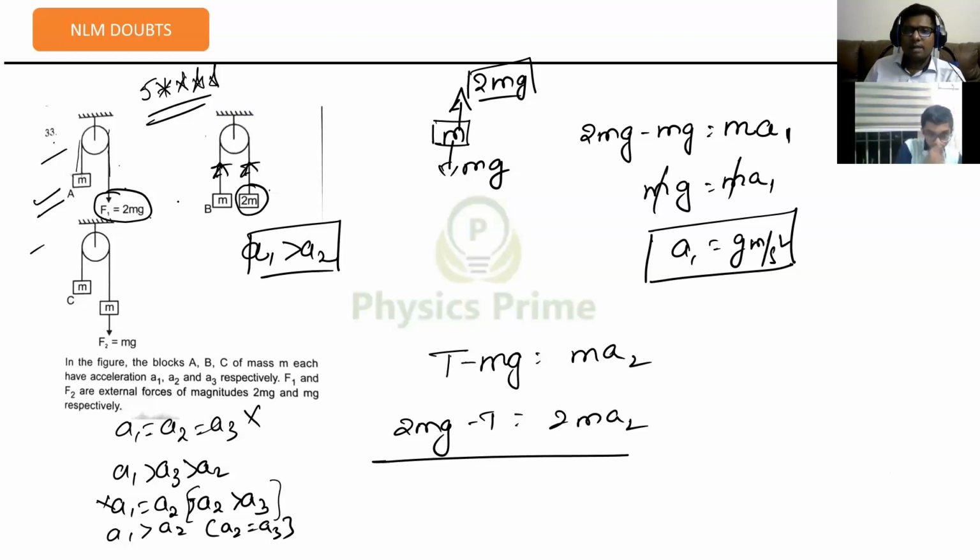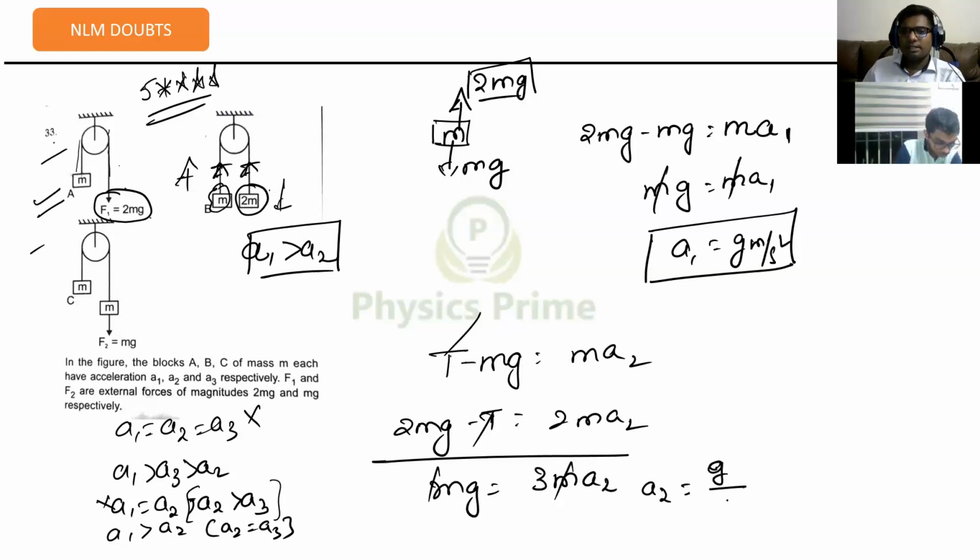T minus mg is equal to ma2. It's going upwards because mass m is smaller than 2m. 2m is downwards, so 2mg minus tension upwards is equal to 2m into A2. If I add both of them, you get mg is equal to 3m A2, the m's cancel. That means A2 is equal to g by 3. Got it?